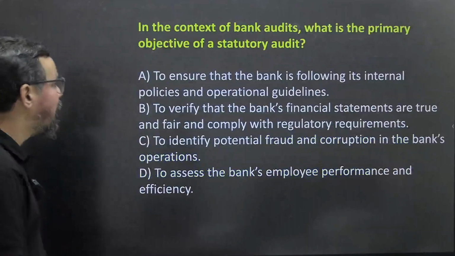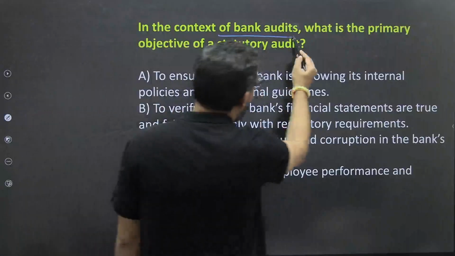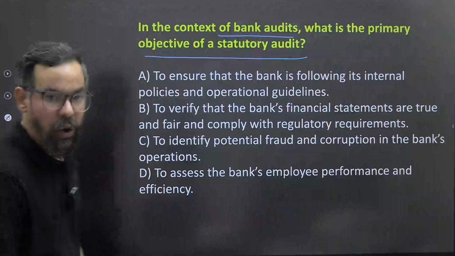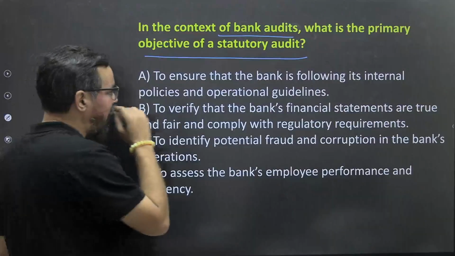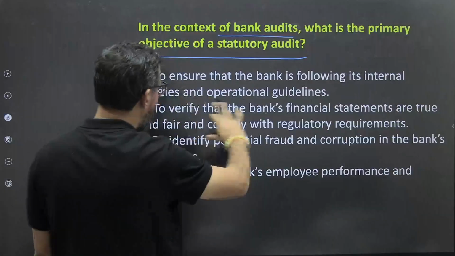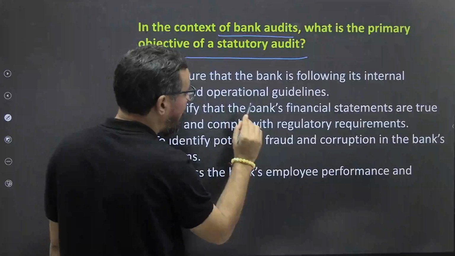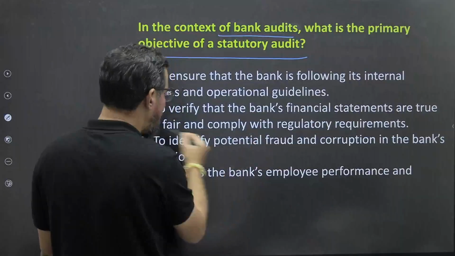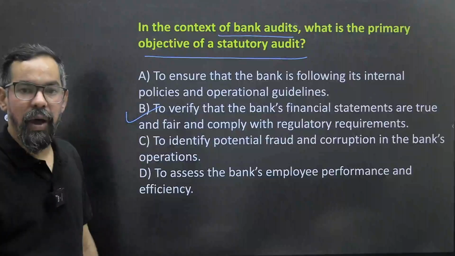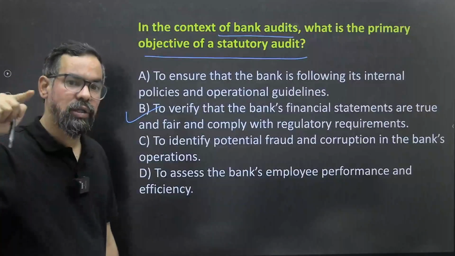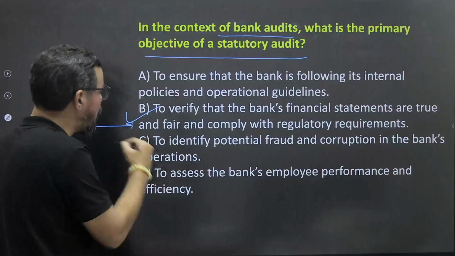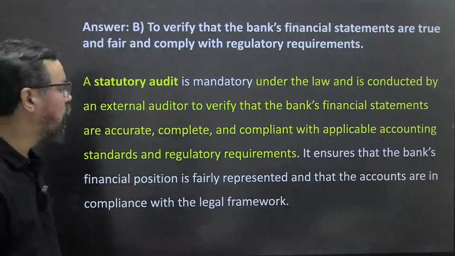Next one. In the context of bank audit, what is the primary objective of statutory audit? So to ensure that the bank is following its internal policies, to verify that bank financial statements are true and fair and comply with the regulatory requirements. Statutory audit, Section 30, subsection 1 of BR Act. So this is something related to this. B will be the right answer for this particular one.